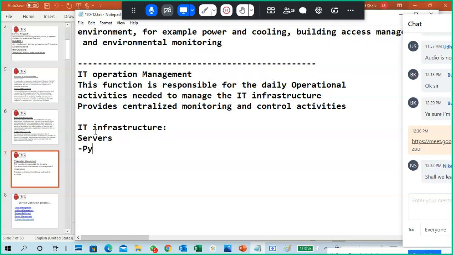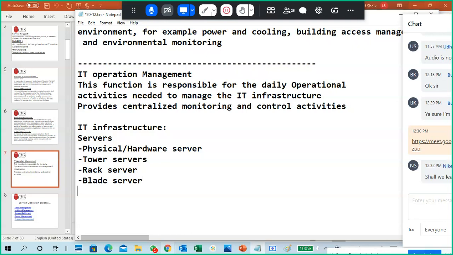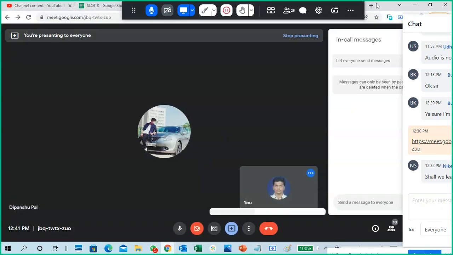So what are these physical servers? Physical server or virtual server? No, I'm not going to that one. I'm telling you physical or hardware. So these hardware servers are nothing but tower servers, rack servers, blade servers, like this. I will show you here what this is.